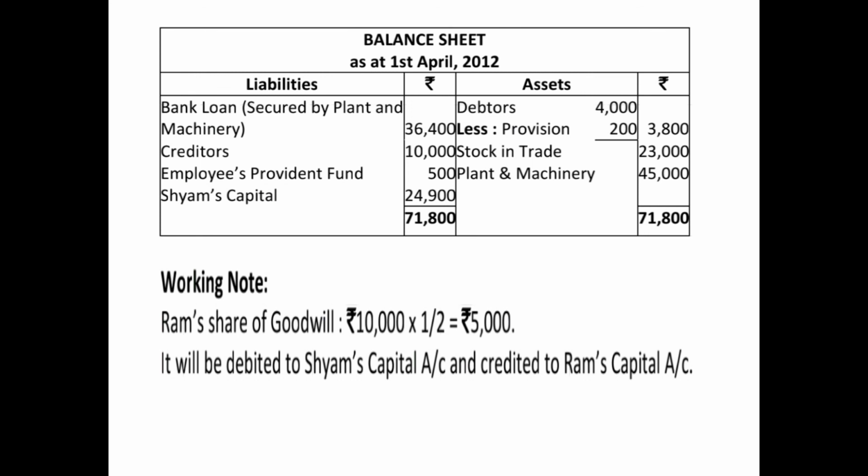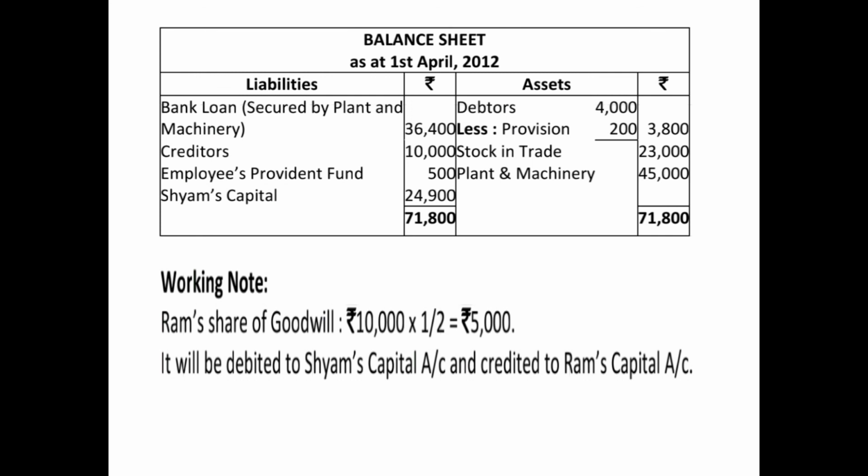On the asset side we have shown debtors 4,000 minus provision 200. The net value is coming to 3,800. Then stock in trade 23,000, plant and machinery 45,000 after evaluation, and we have not shown the valueless assets. On the liabilities side we have shown bank loan because we had to take the bank loan to settle the payment. We were falling short of money, 36,400, and we have also mentioned in the brackets that it is secured by plant and machinery.